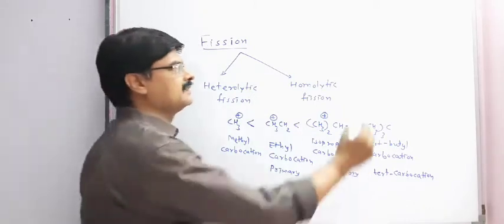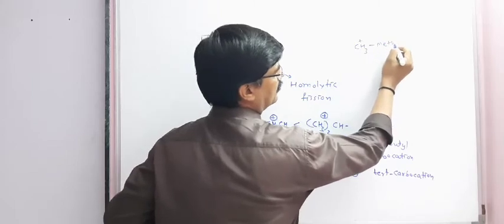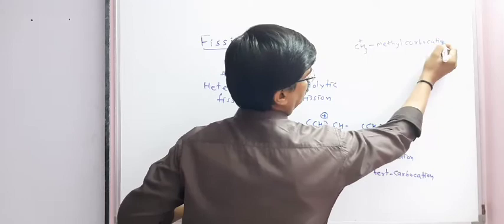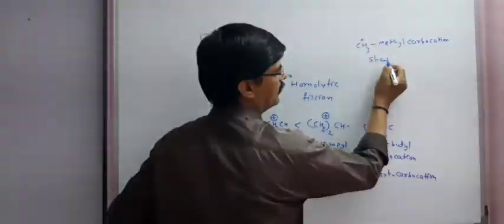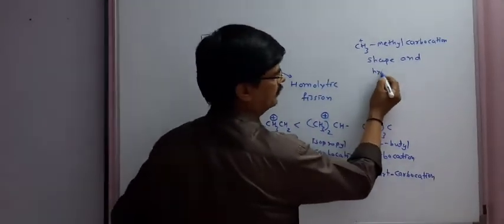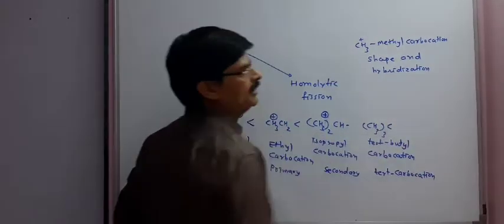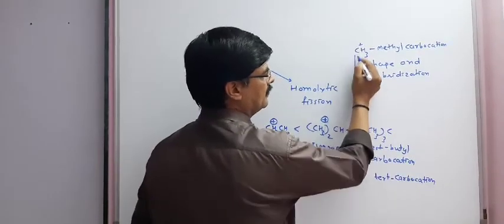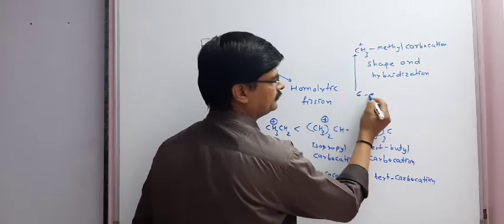Now in CH3 positive, methyl carbocation, the shape and hybridization will be as follows. First of all, we understand there are only 6 electrons.